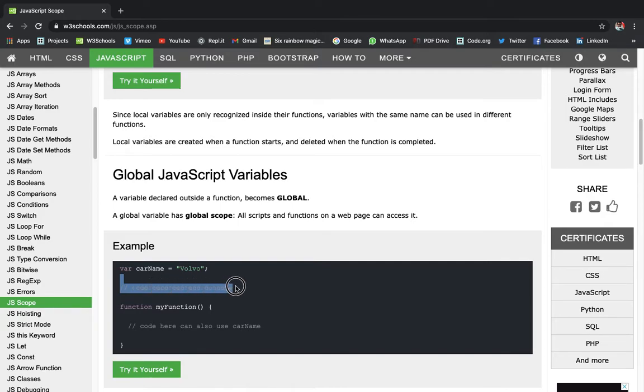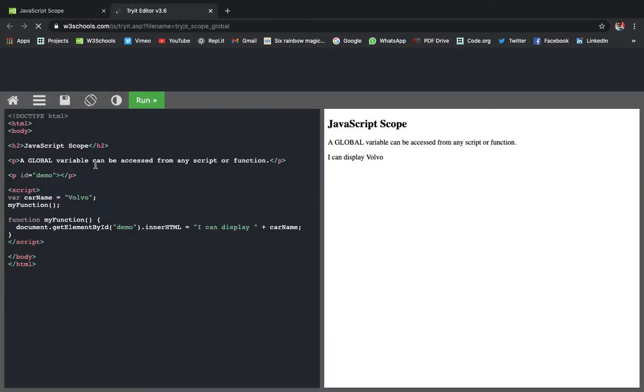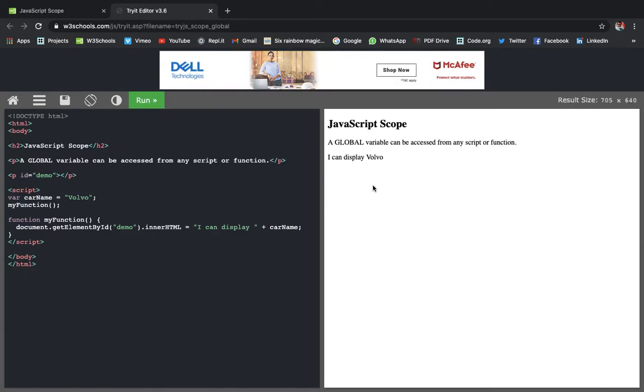Code here can use carName, yes, outside of any function. And code here inside a function also can use this variable called carName. So here and here, everywhere you can use a global variable. Let's try it. I made a global variable and I can display Volvo in this function. I am displaying Volvo in this function.